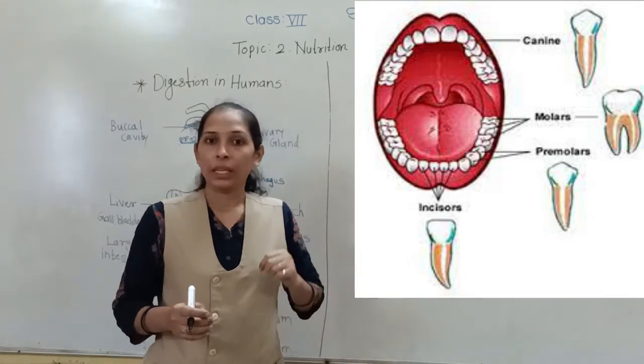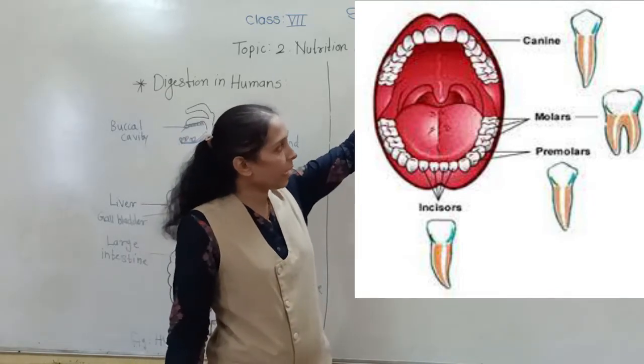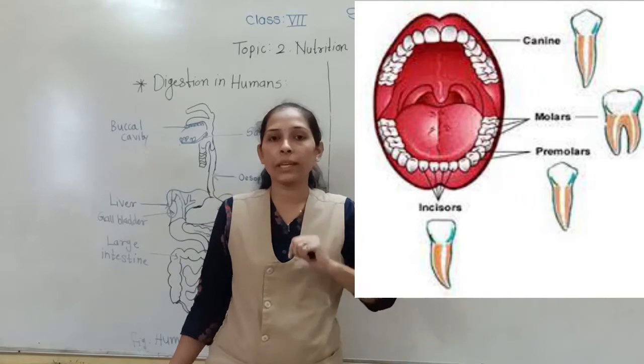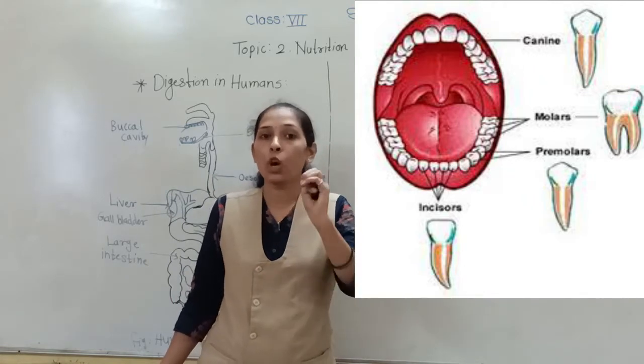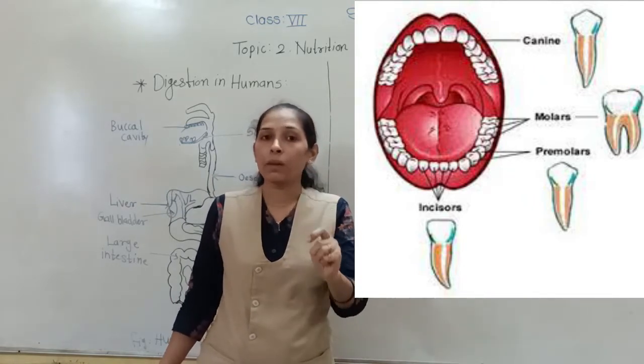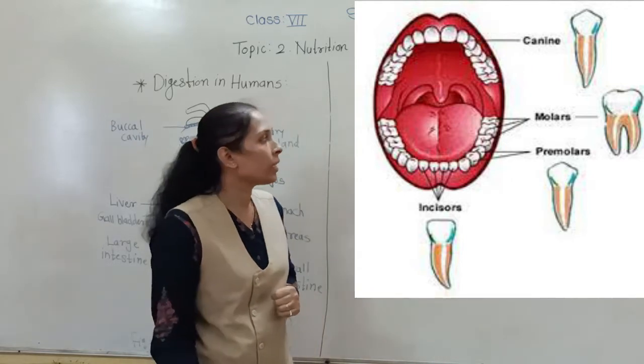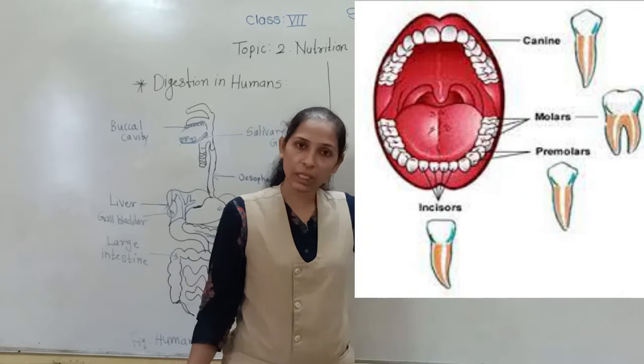Next, at the end of the jaw you can see three teeth on both sides of the jaw. They are called molars, and the molars help to grind the food. That is the reason the molars are called grinding teeth.